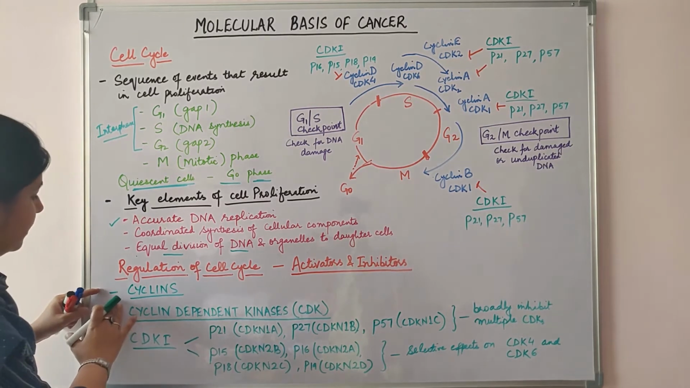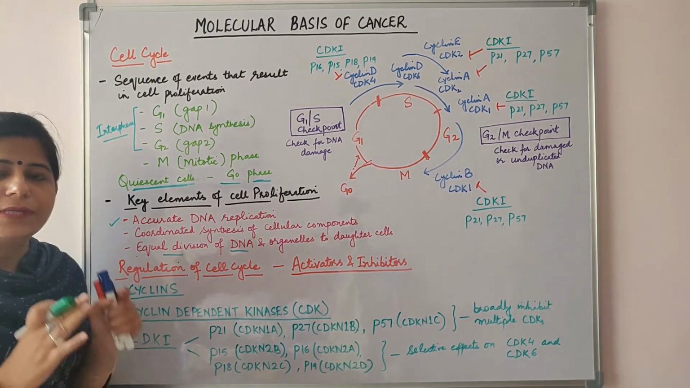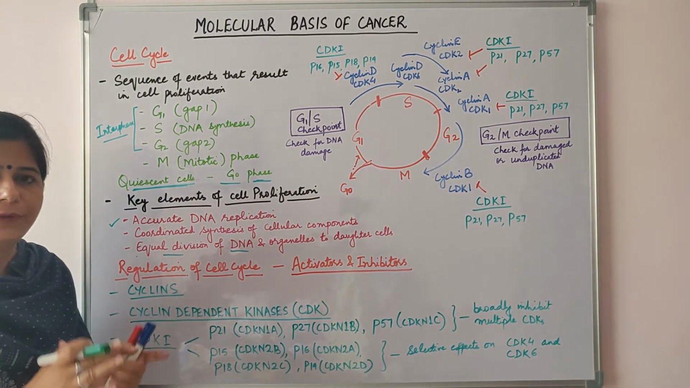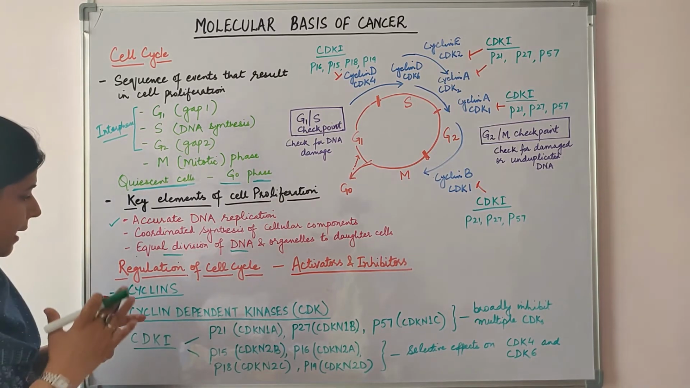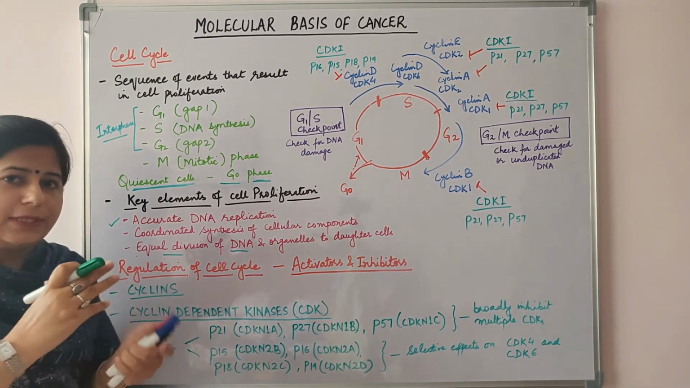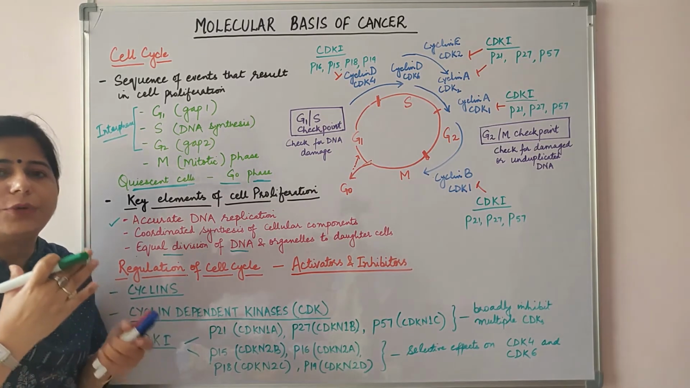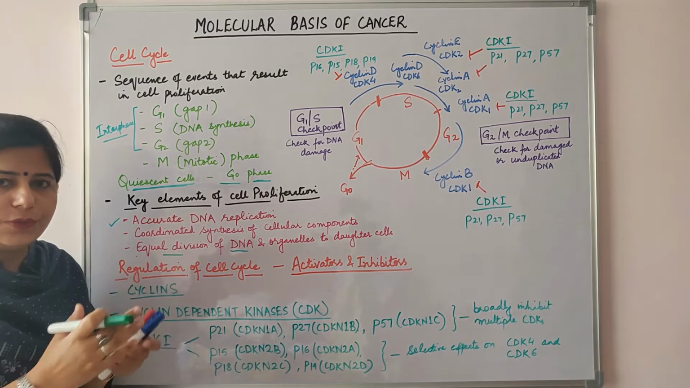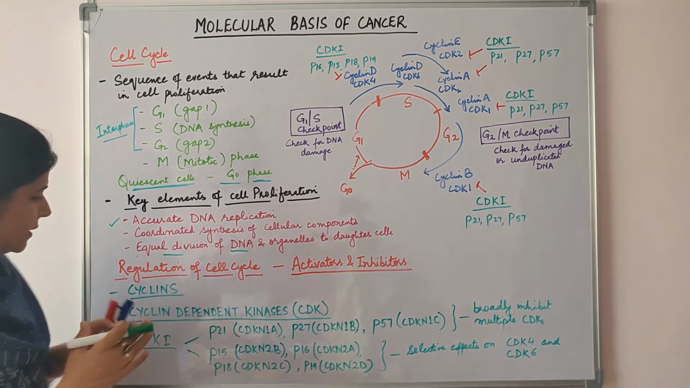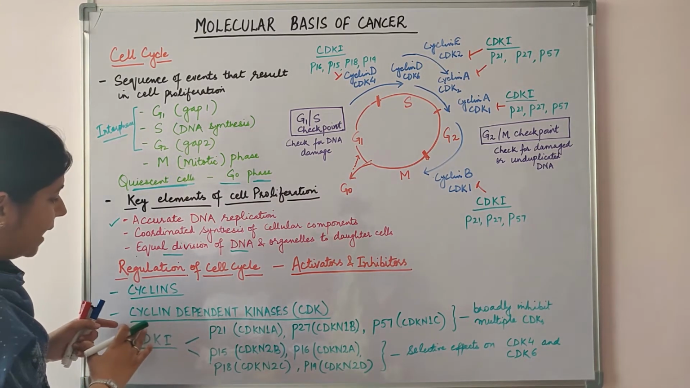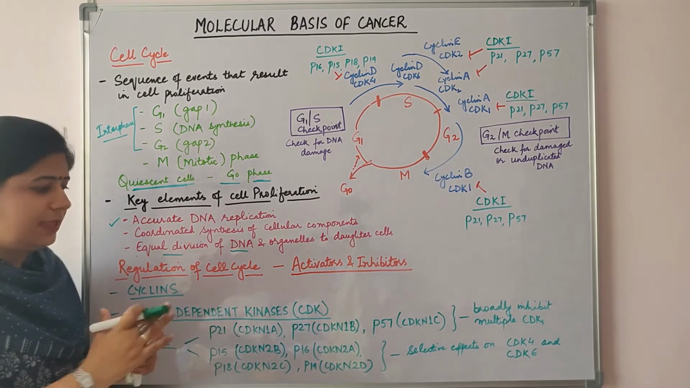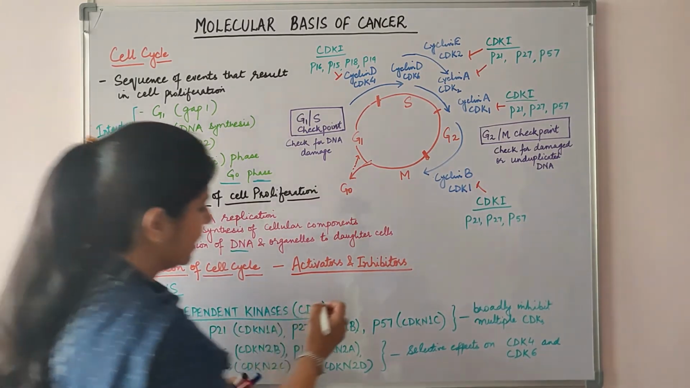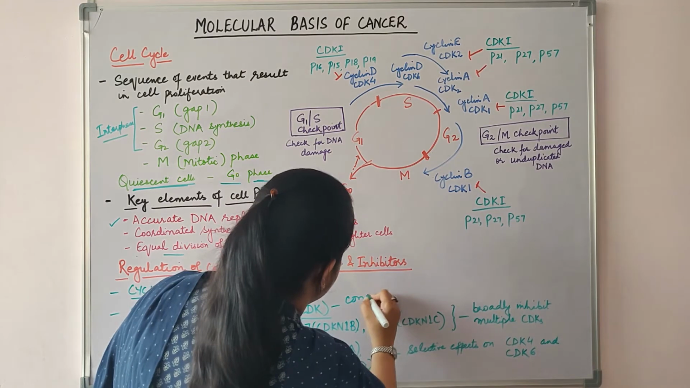The cell cycle progresses with the help of cyclins. There are more than 15 cyclins, and these are named so because of the cyclic production and degradation. They are being produced and degraded in various phases of the cell cycle. And cyclin dependent kinases, these are constitutively synthesized. These are present in the cell.